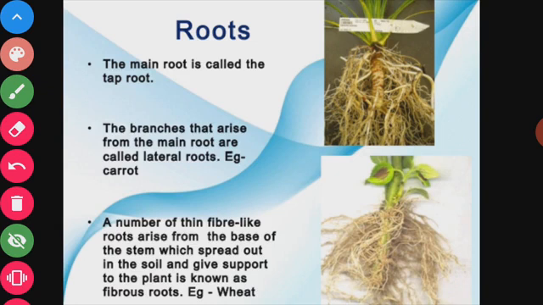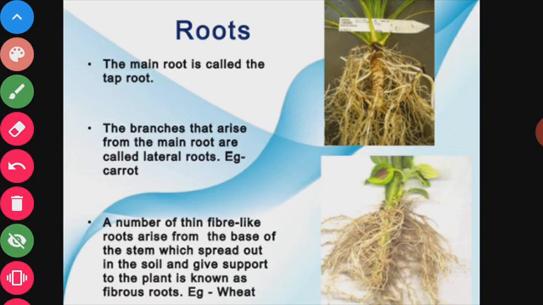And the plants in which the fibrous root system is found have long leaves, and those leaves have parallel veins. Examples are wheat, maize, onion, sugarcane, etc. And in the taproot system, the taproot is a main root that grows downwards. This is also called a primary root. At the tip of the taproot there is a root cap. The root cap is a thimble-like structure, and its function is to cover the tip of the main root.